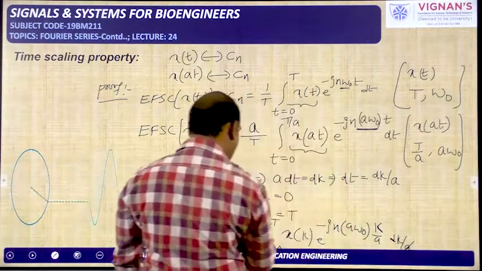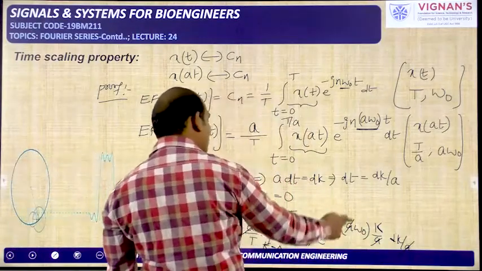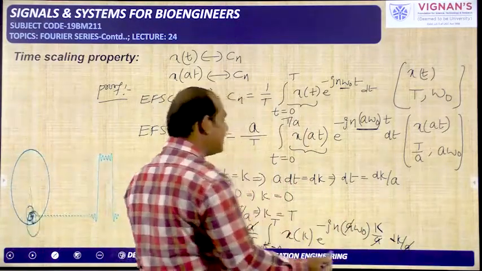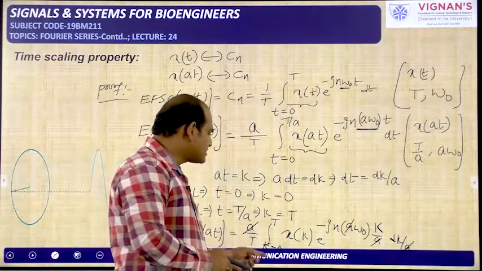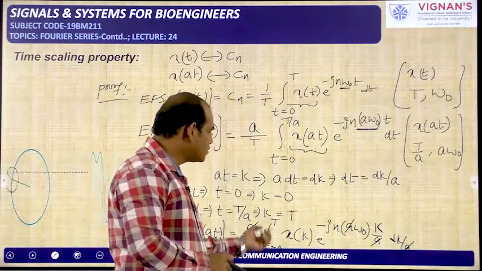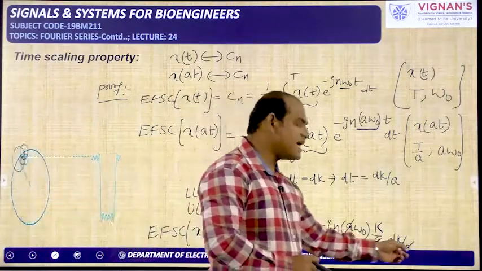So this a and this a will be cancelled. Now this entire thing is looking like cn only, because 1 by T integral, some variable is there that is changing from 0 to T, and x of k e power minus jn omega naught k dk.